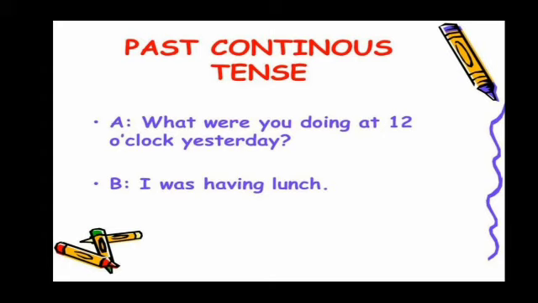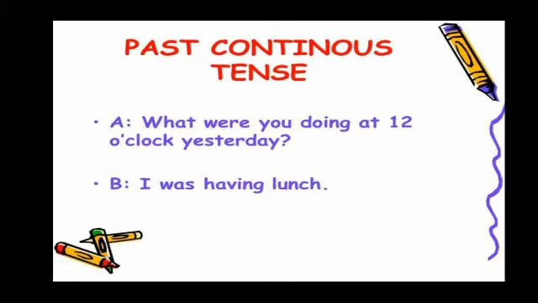Here, I have given you two types of examples. The first example is an interrogative sentence, and the second example is a simple statement, a simple sentence. When we write a simple sentence, it always starts with the subject. But in an interrogative sentence, the subject comes in the middle of the sentence.